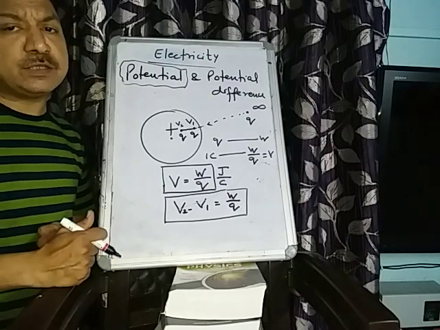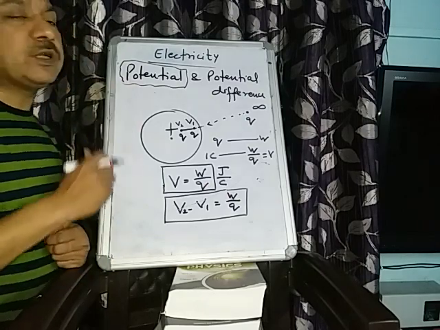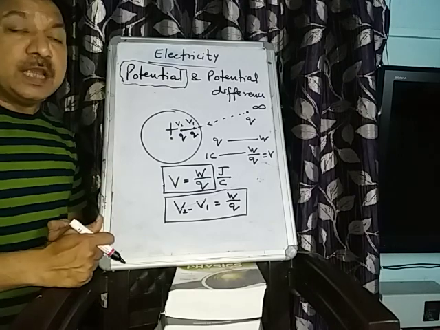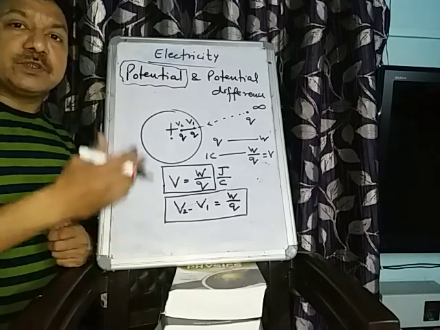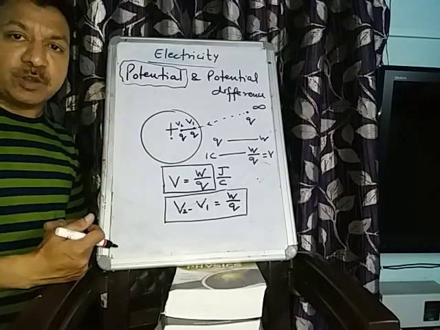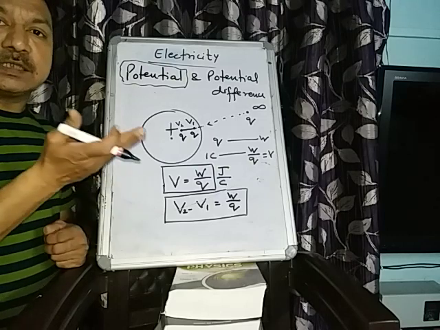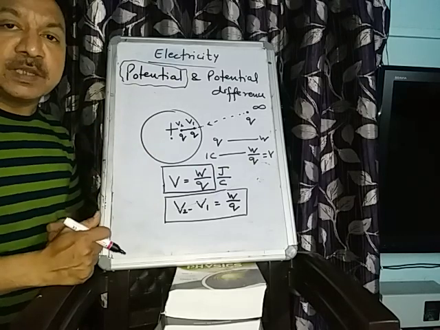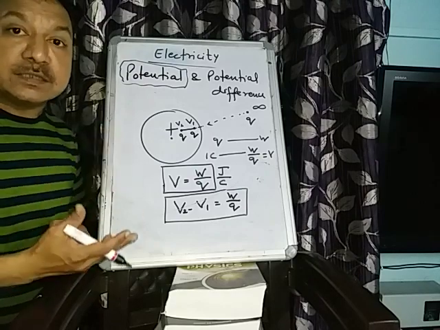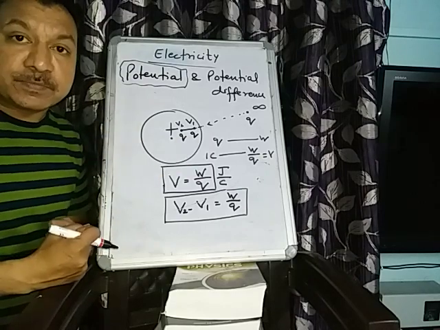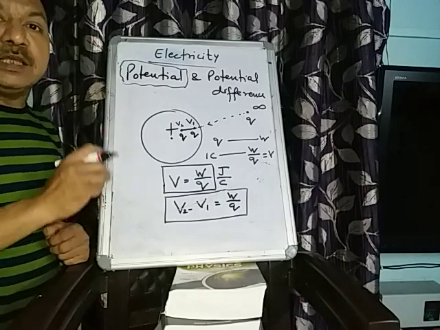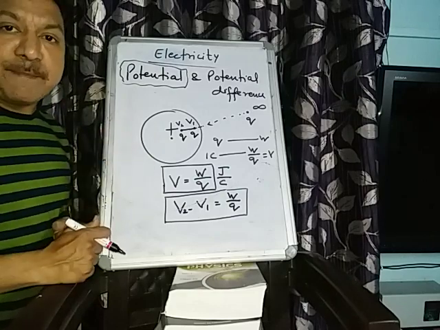So if I am talking about high potential, it means if you keep on taking electrons out from a substance, it will increase in potential. It will have more tendency to attract the electrons, and once it has started taking electrons, you can say that it is having some potential.